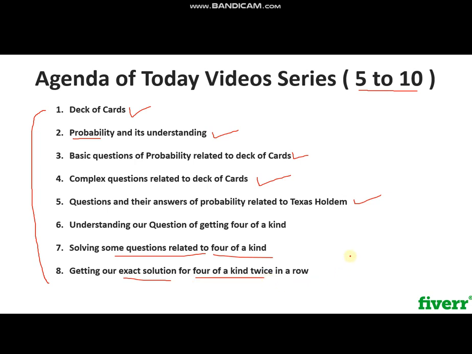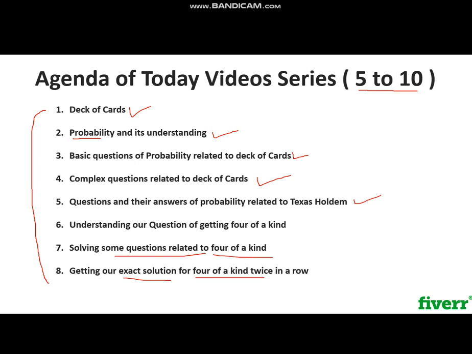As 16 of them are taken by the individuals who are actually playing. So as we have a total of 8 players playing, 16 cards will be out of the deck. It means that we are only left with 32 cards, sorry, 36 cards. So we have a total sample space, a total number of cards, of 36, in which we need to find the occurrence of four of a kind in a row.